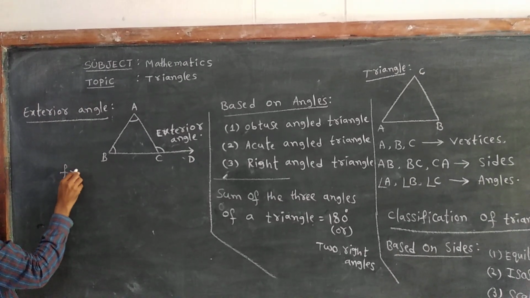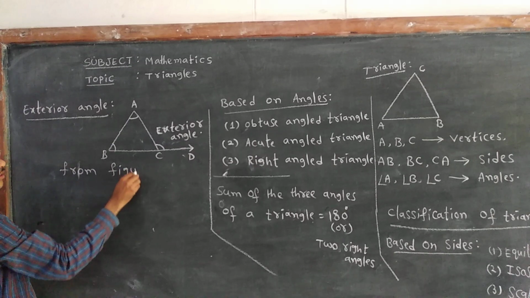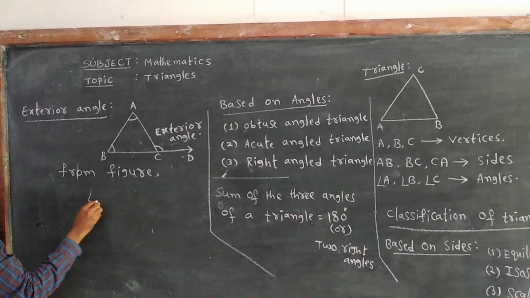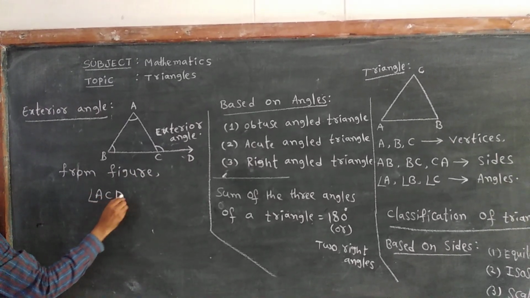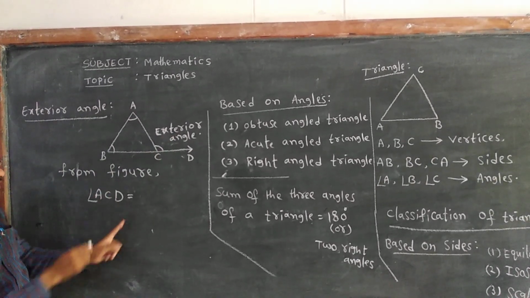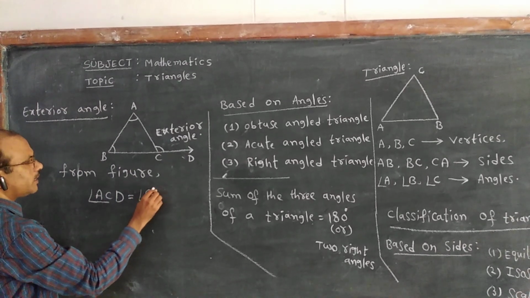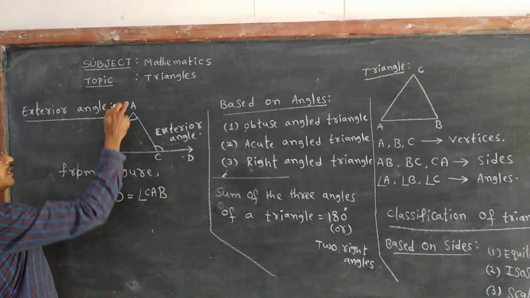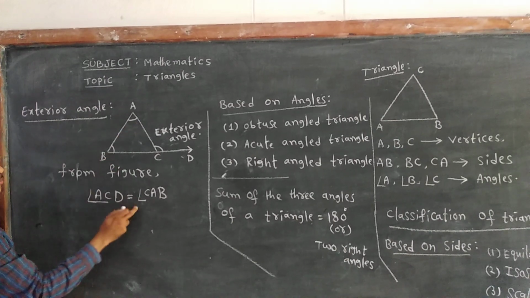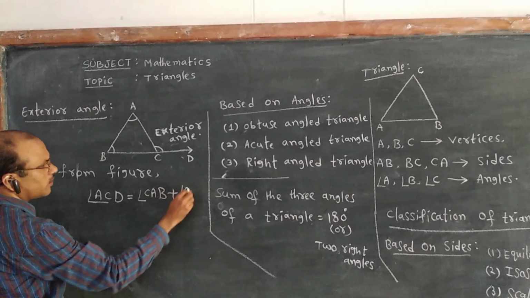From the figure we can say angle ACD, that is the only exterior angle which is marked here. Angle ACD is equal to angle CAB, that is this angle, plus angle ABC.